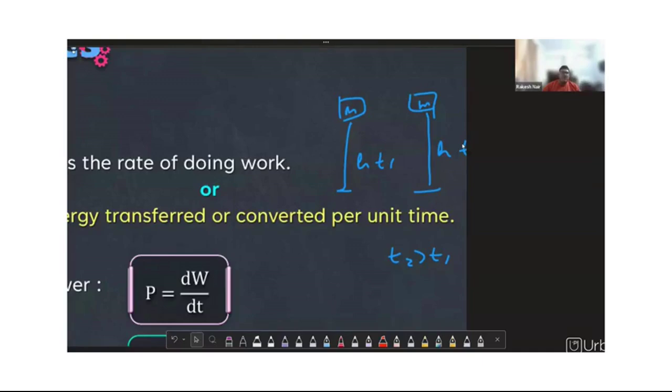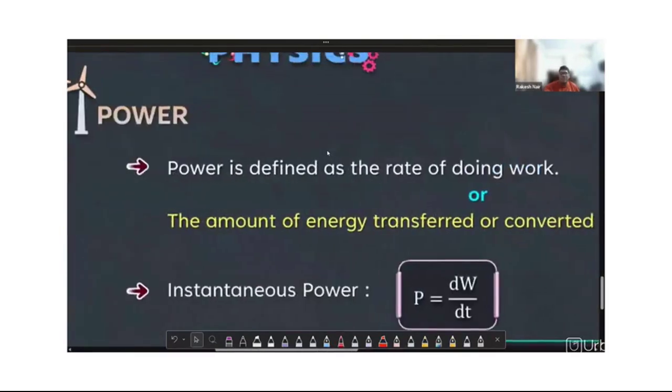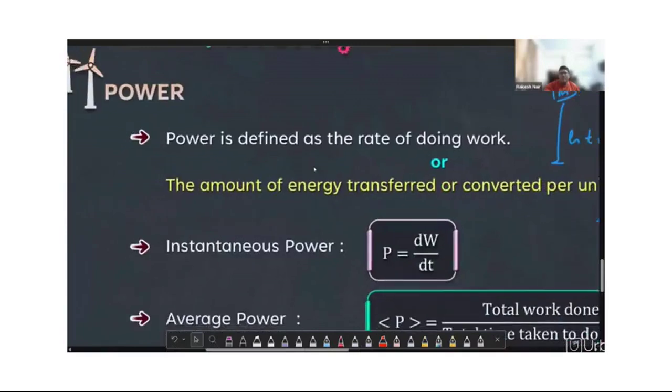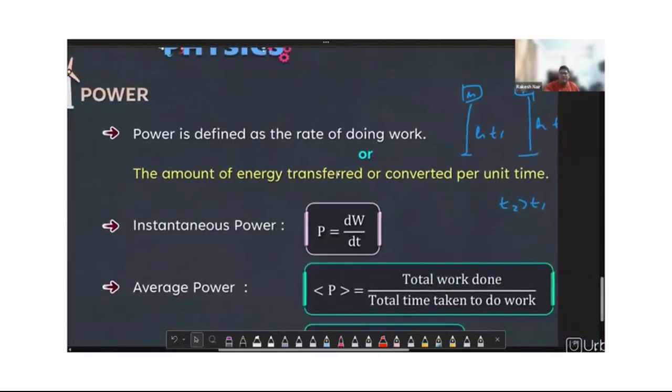It's a very obvious fact that in the case in which the time is less, power is more, and in the case in which the time is more, power is less. Same mass, but the change is in context of time, keeping all other quantities constant.